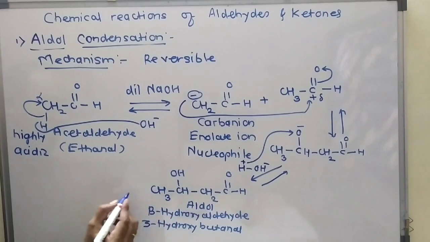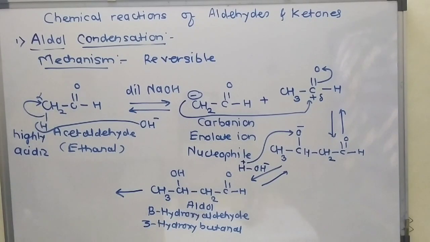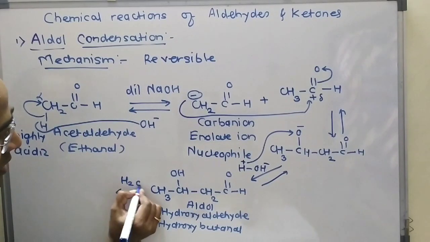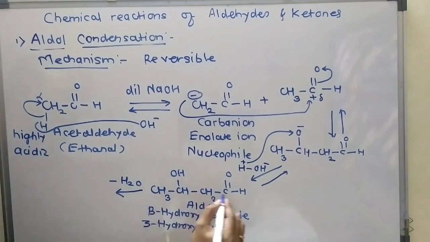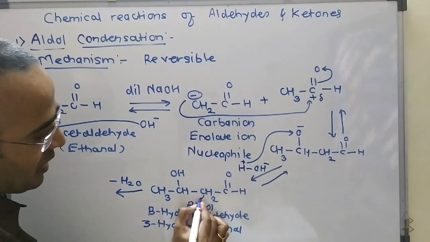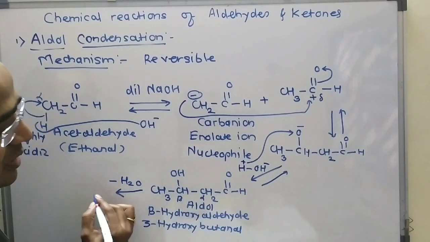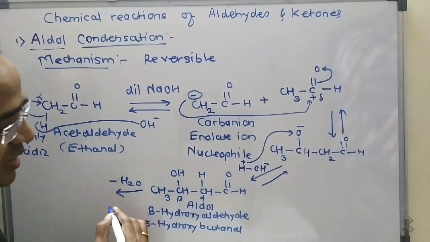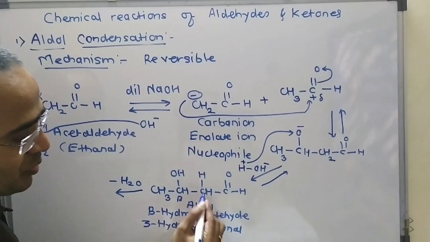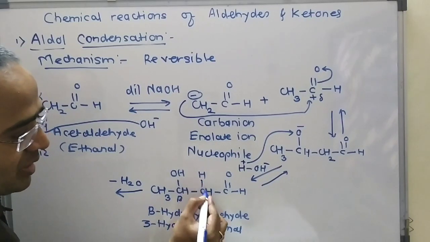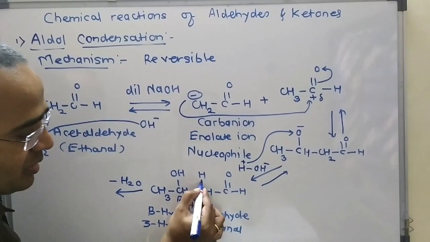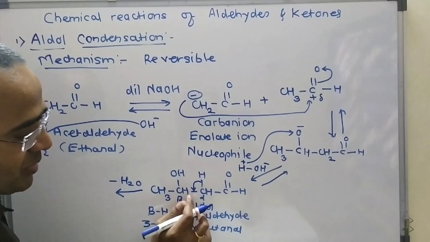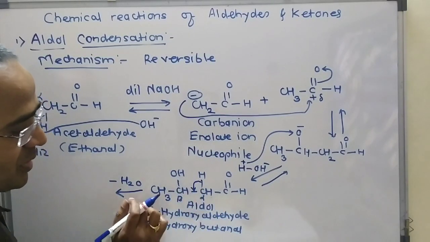This aldol is a very unstable species. It very easily undergoes a dehydration reaction. Dehydration means removal of a water molecule. Here minus H2O. Here this one is the carbonyl carbon, this one is the alpha carbon atom, and this one is the beta carbon atom. I will write this CH2 as CH and here H. Here H plus is removed, and the bond between carbon and hydrogen shifts over here, forming a double bond between this and this carbon atom.